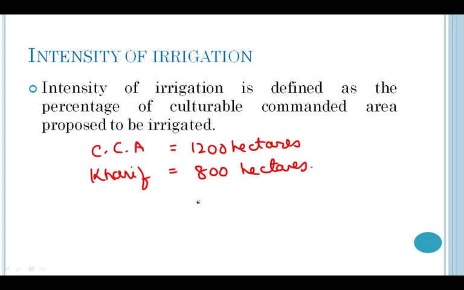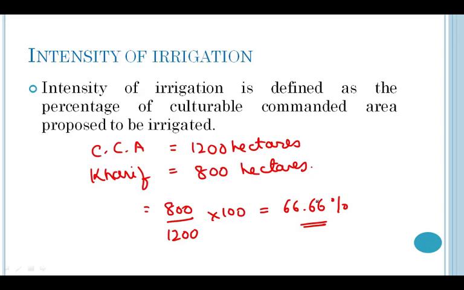To calculate the intensity of irrigation, I simply have to divide the area occupied by the kharif crop by the total culturable commanded area and multiply it by 100 to convert it into percentage form. So, it will be 800 divided by 1200 into 100 and I'll get my final answer as 66.66%. So, this 66.66% is the total area in percentage form which will be used for growing kharif crops in that particular season.